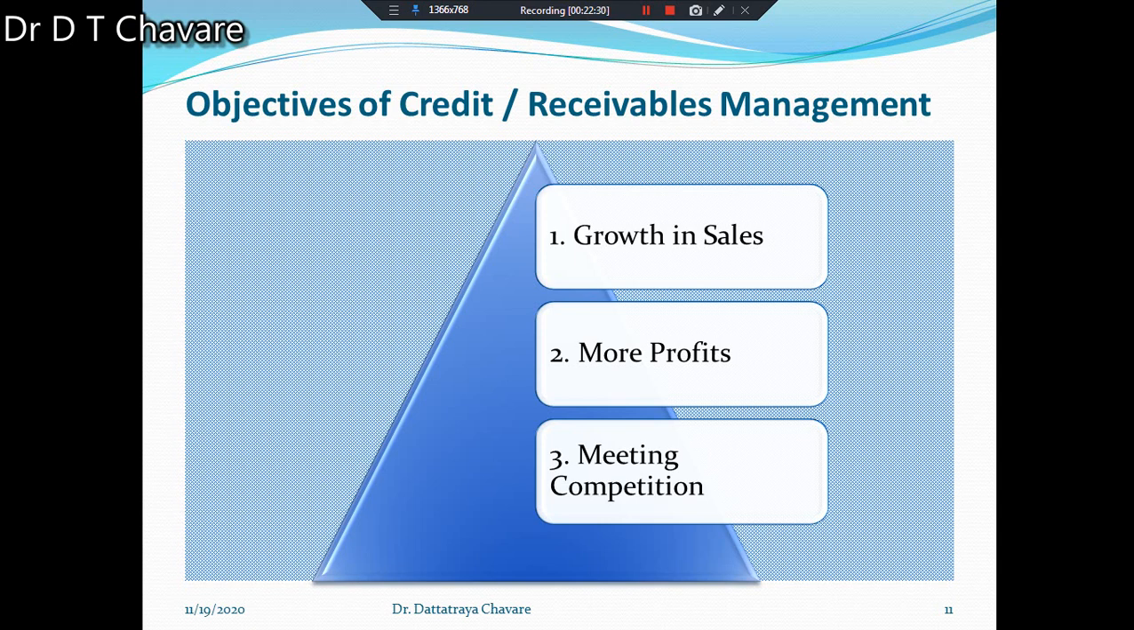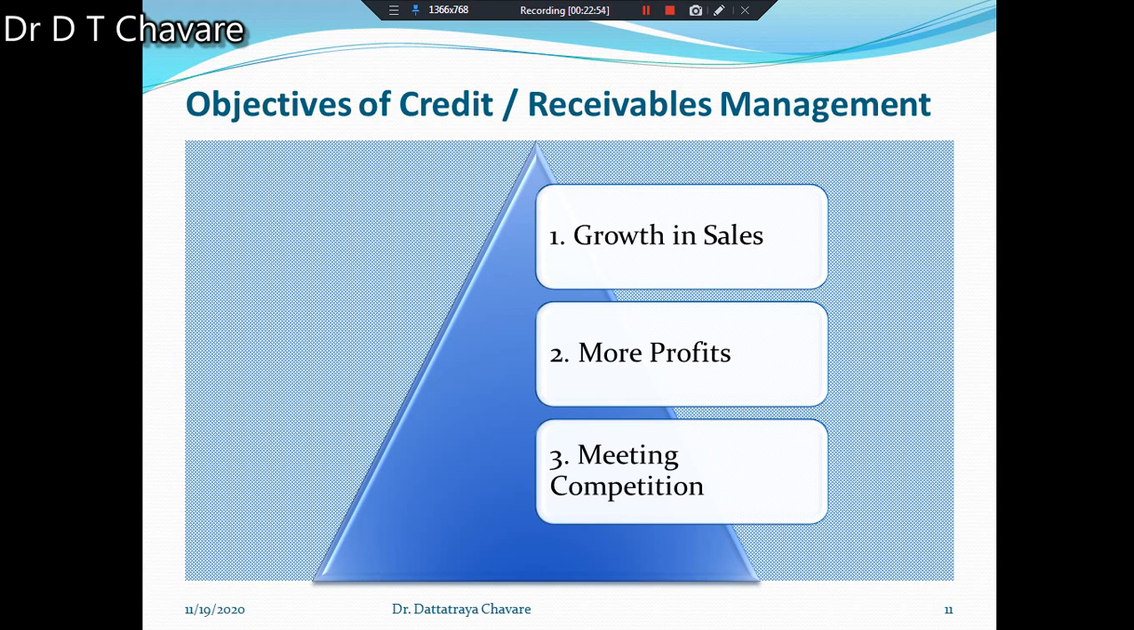What are the objectives? The first objective is growth in sales. If goods are sold on credit, growth in sales is possible. When goods are sold on credit, the firm is in a position to sell more goods. This is the first objective.